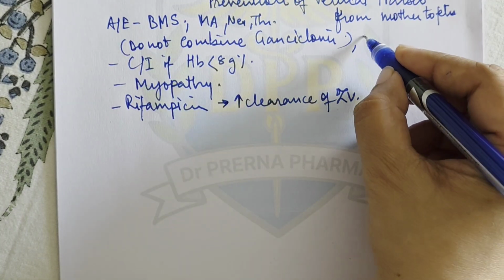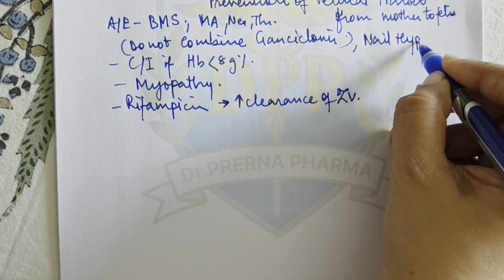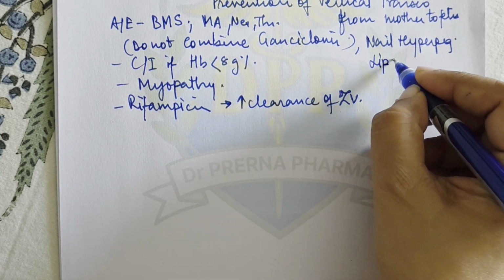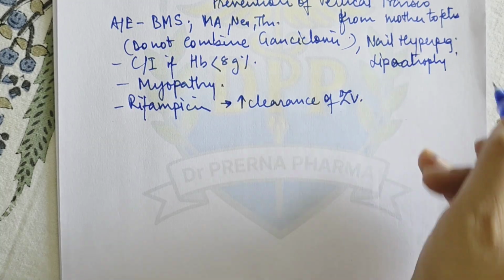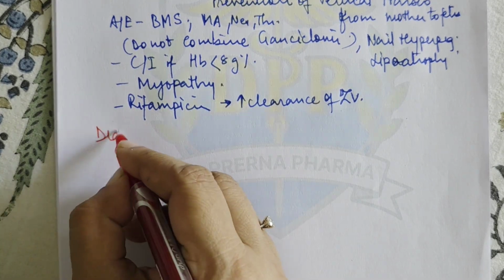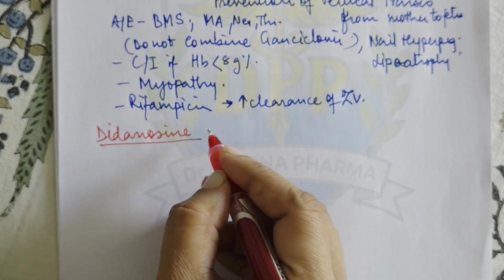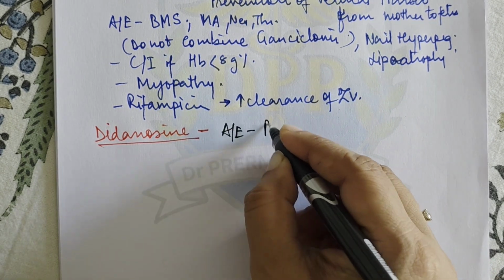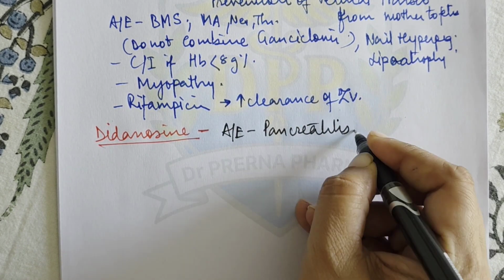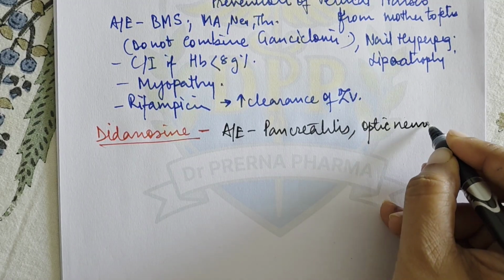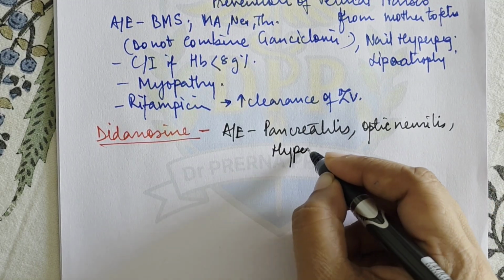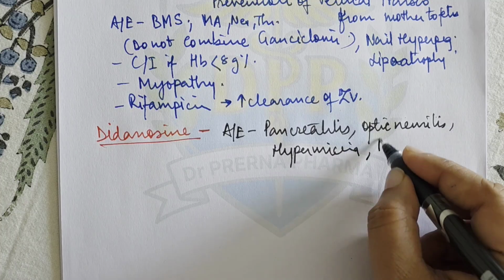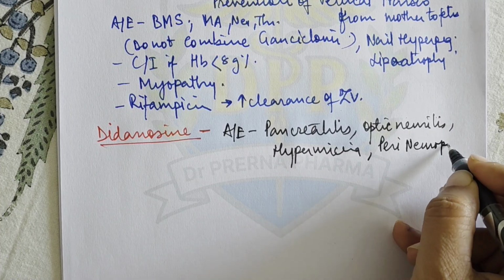The other side effects are nail hyperpigmentation and lipoatrophy. The next drug that we have is didanosine. Now didanosine is another NRTI. Its adverse effects are somewhat specific, that is it causes pancreatitis, optic neuritis, hyperuricemia, and it can also cause peripheral neuropathy.